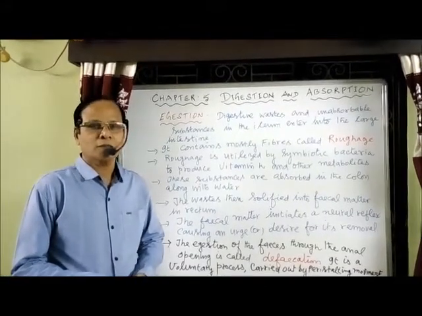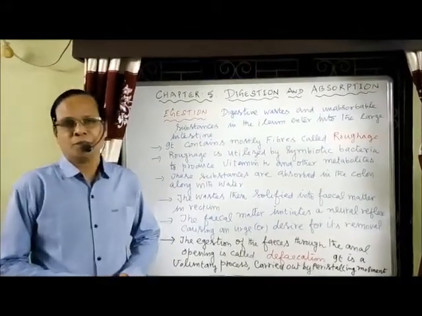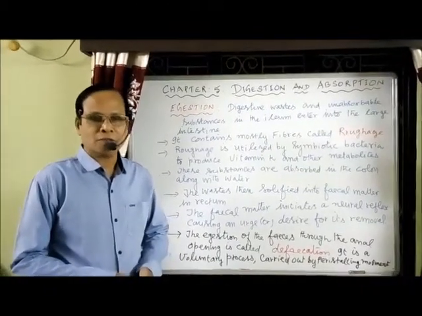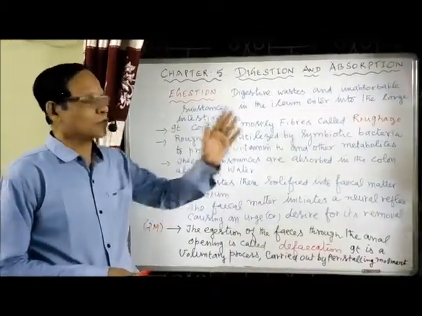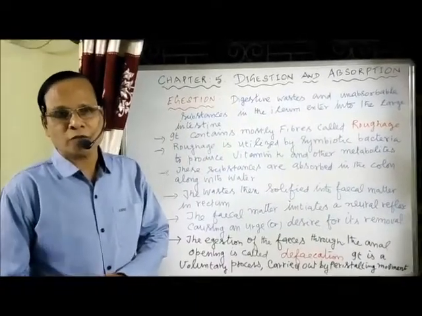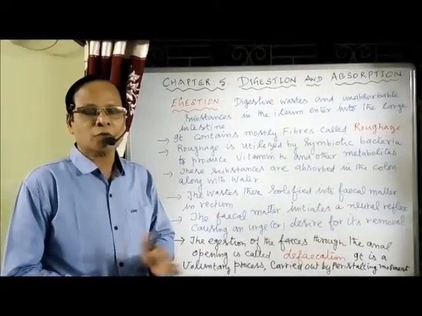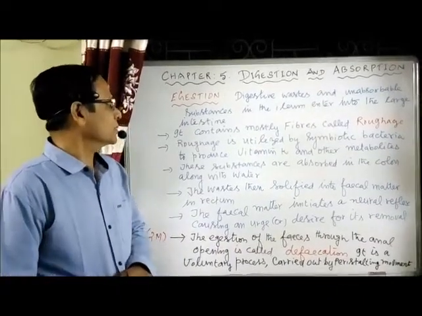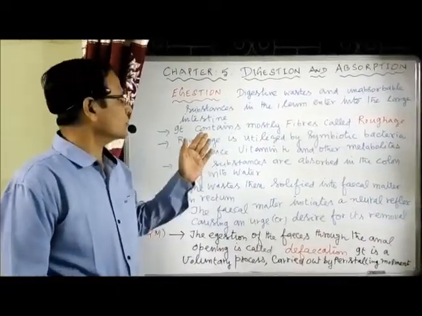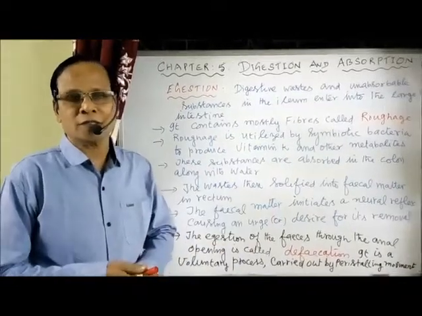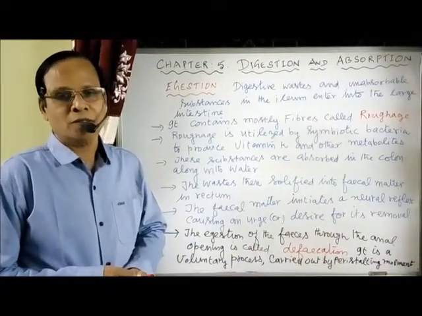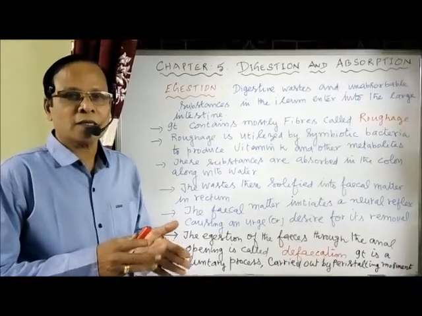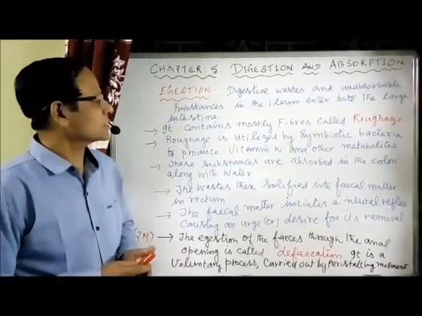Now we have just started the chapter number 5, Digestion and Absorption. In that one we have studied the absorptive process, then the digestive process, etc. Now finally we have to go for the final event of digestion, that is egestion. Now we have received the digestive waste and other unabsorbable substances.